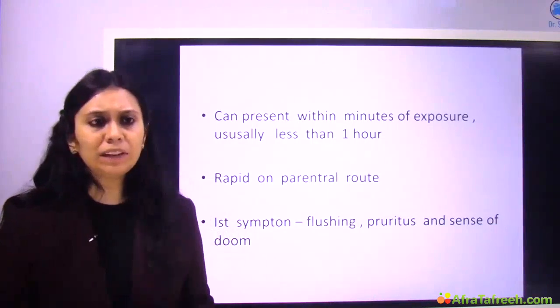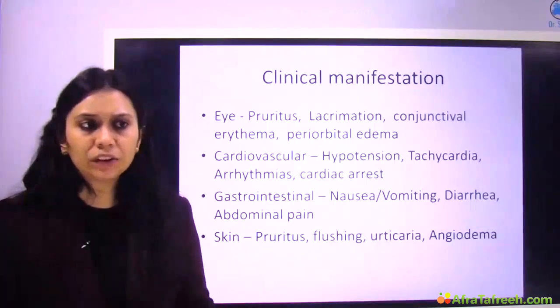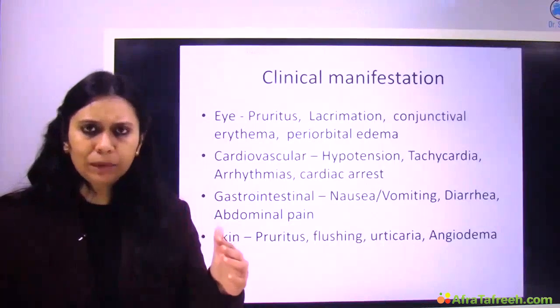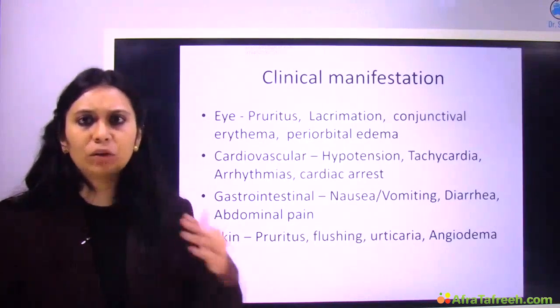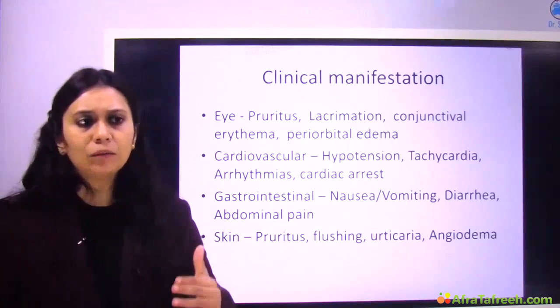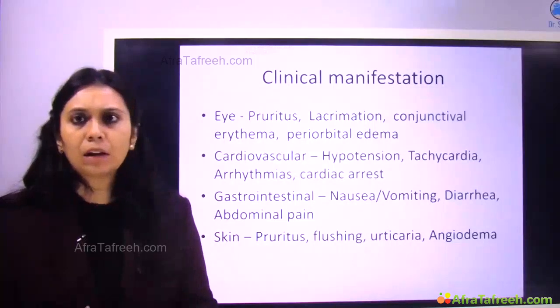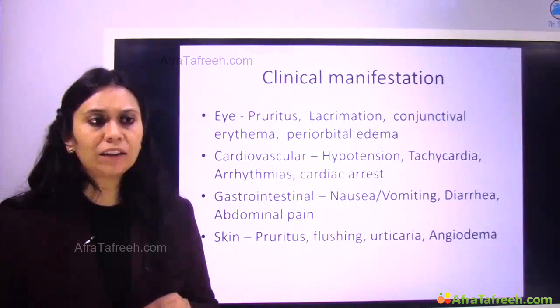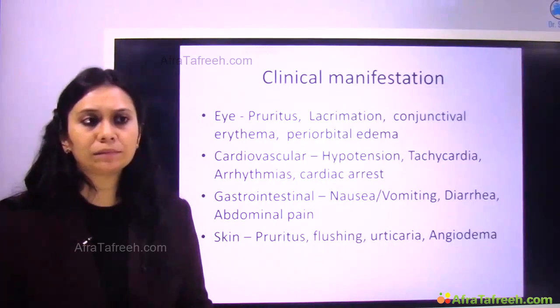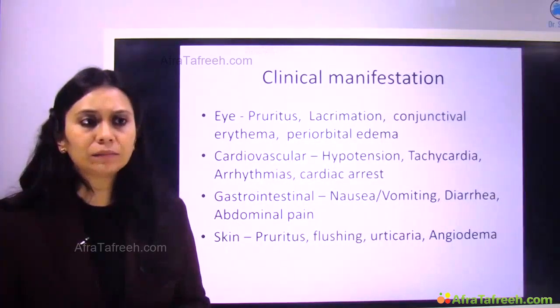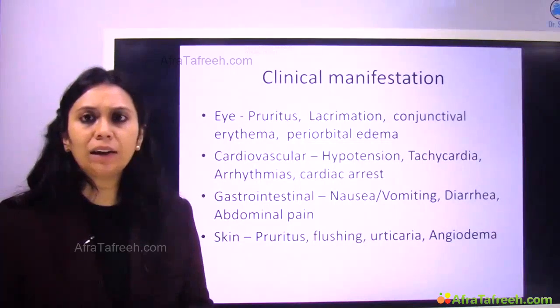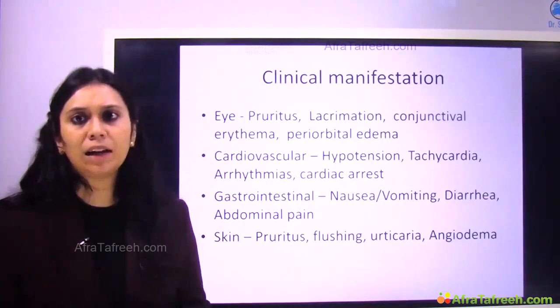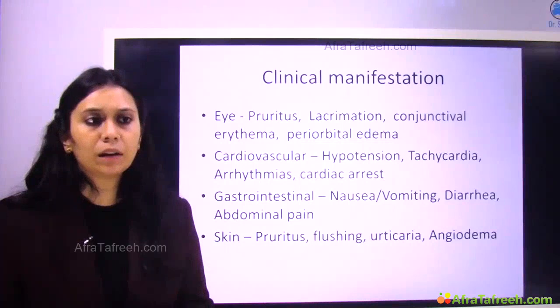What is the clinical presentation? Clinical presentation can happen in each system. We'll go system by system. Eye. What can be seen in the eye? Pruritus, lacrimation, conjunctival edema, periorbital edema. Cardiovascular: hypotension, tachycardia, arrhythmia, cardiac arrest, right?